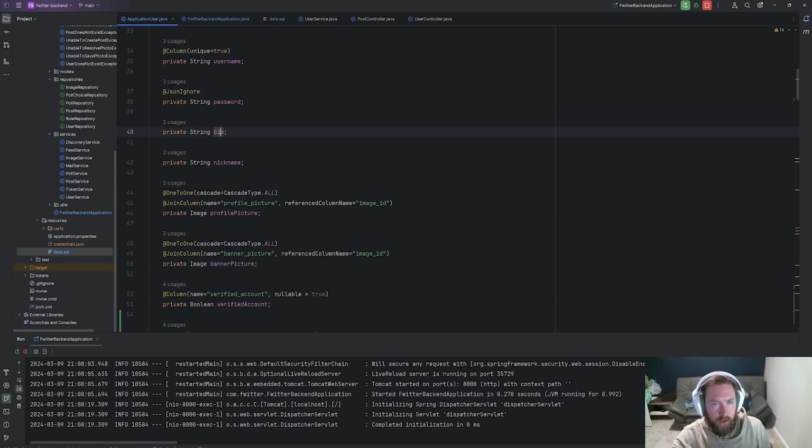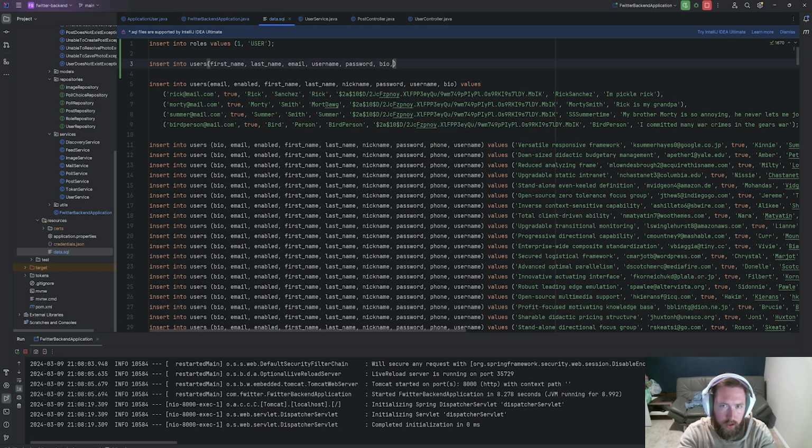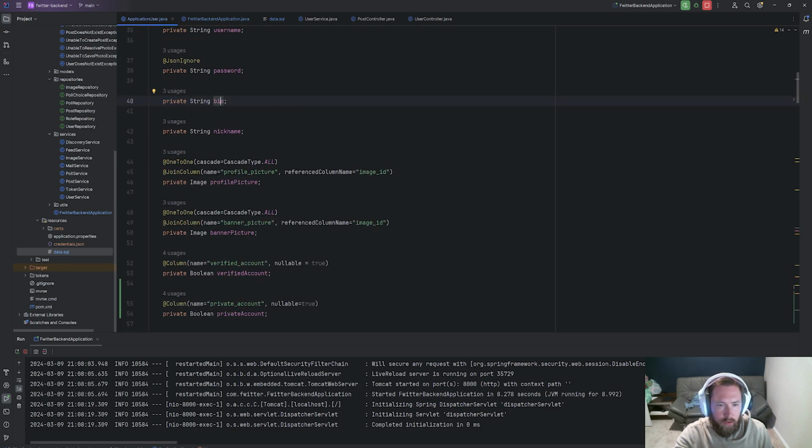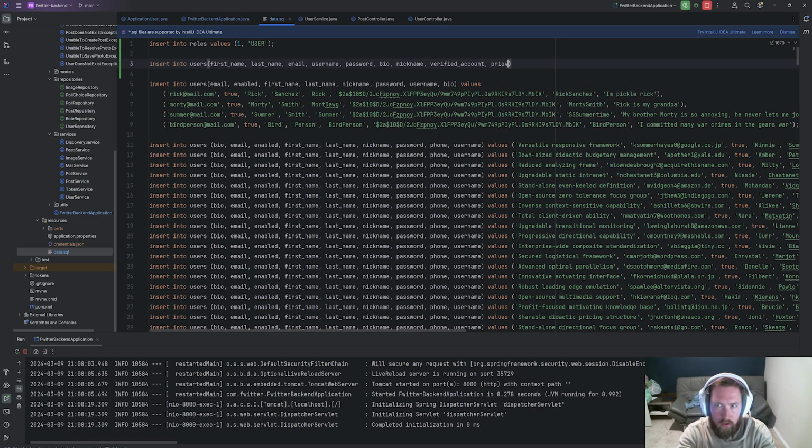Okay, so after password, what else might we want? We need nickname. Bio, I guess we can add bio and nickname. That'll be fine. So bio, we want nickname. What else do we want? We want verified account. Verified account. And then what else do we want? So verified account, private account can just be false, but we can set that. So private_account.